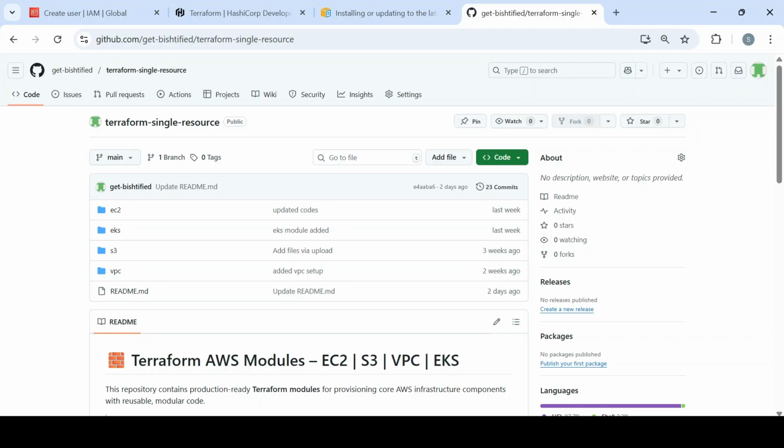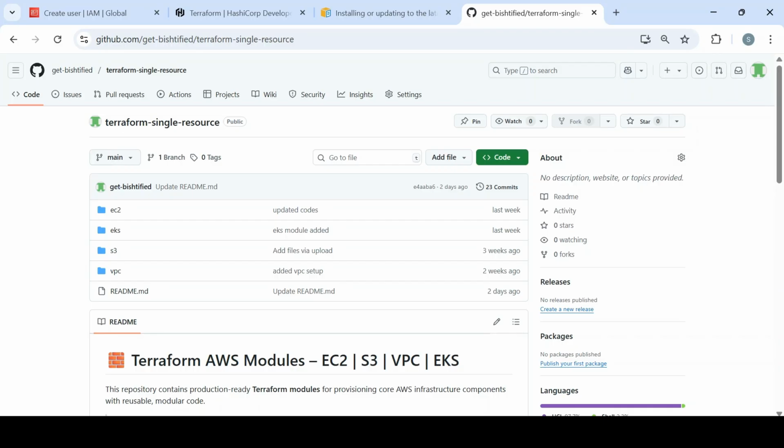Since we are talking about provisioning and managing infrastructure as code, we'll only focus on Terraform. When we talk about Terraform, the first thing is to install it on your machine. How can you do it? I'll walk you through the Windows version. You can have a look at the Linux version as well. I might share the steps in the description of this video after I am done with this.